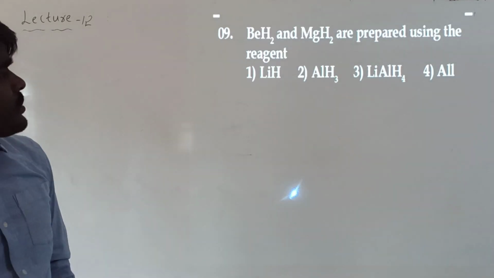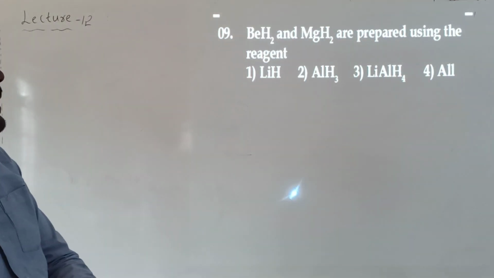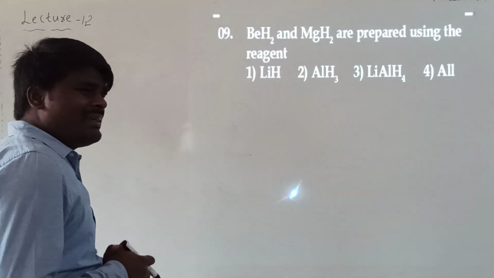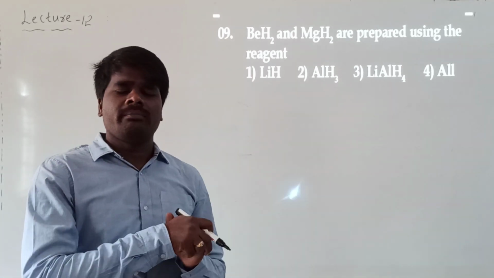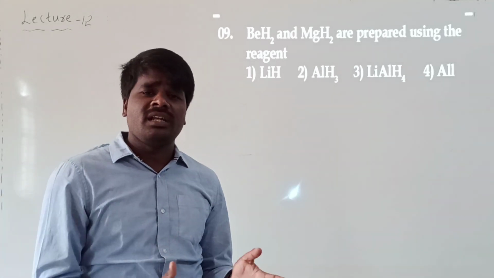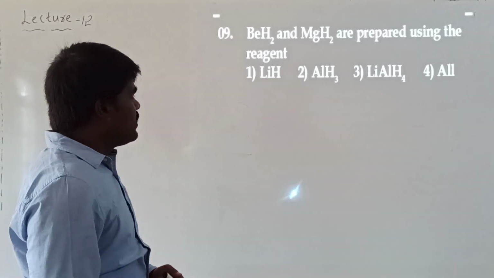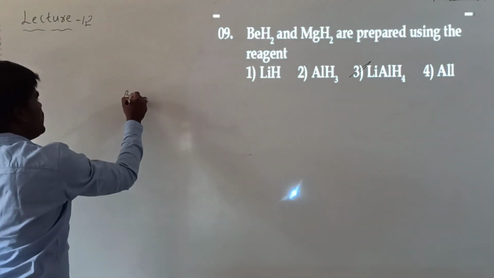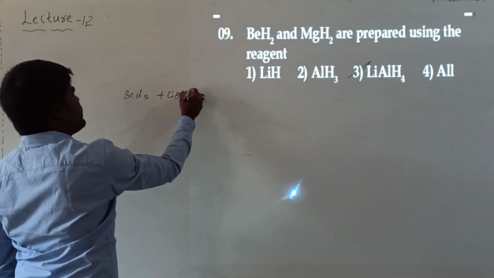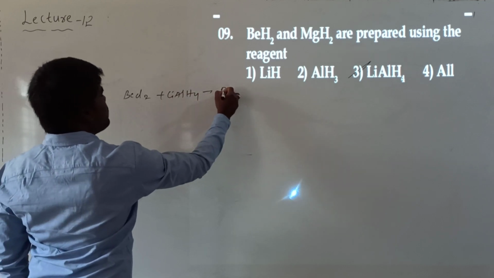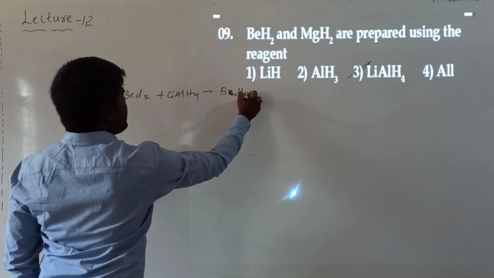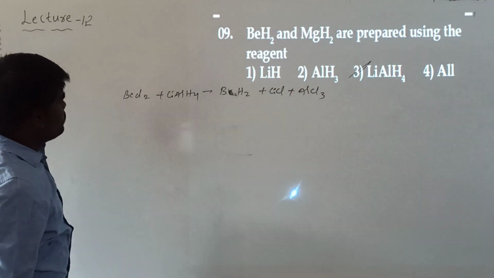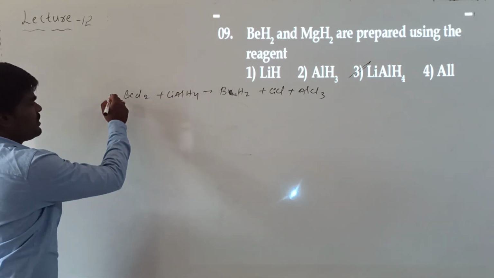Now, let's go to the next question. Beryllium hydride and magnesium hydride are prepared using which reagent? Basically, beryllium hydride cannot be prepared directly by the reaction of beryllium and hydrogen. It has to be prepared indirectly. For example, if you take beryllium chloride and react it with lithium aluminum hydride, it will form beryllium hydride plus lithium chloride plus aluminum chloride. If you want a balanced equation, take 2 moles of this and 2 moles.